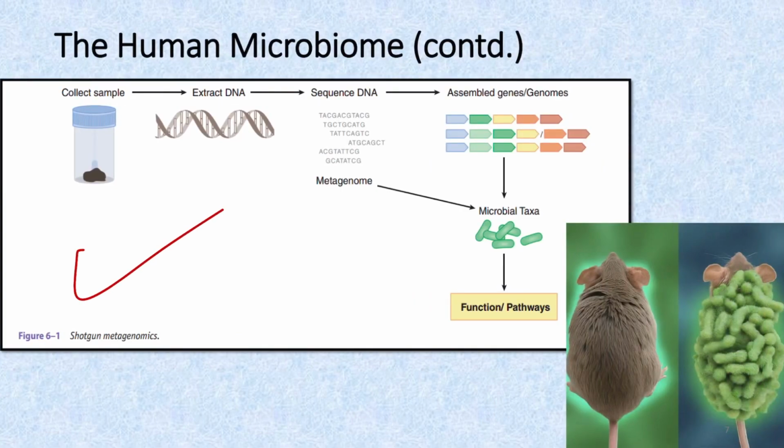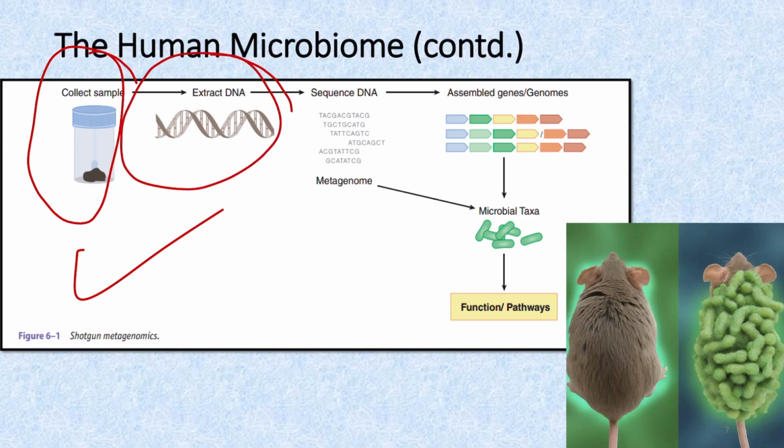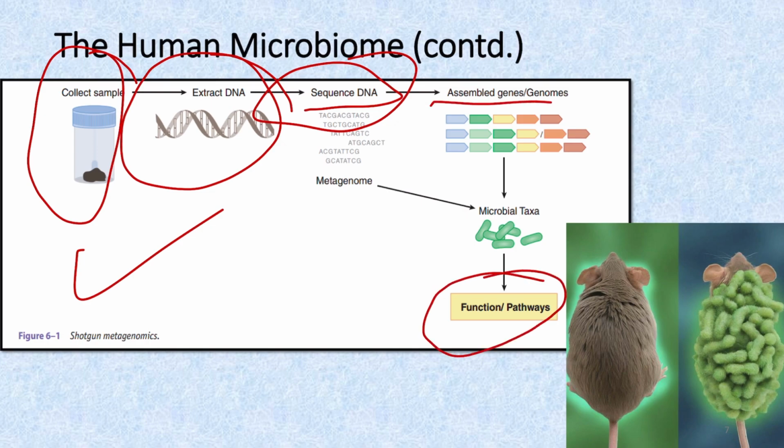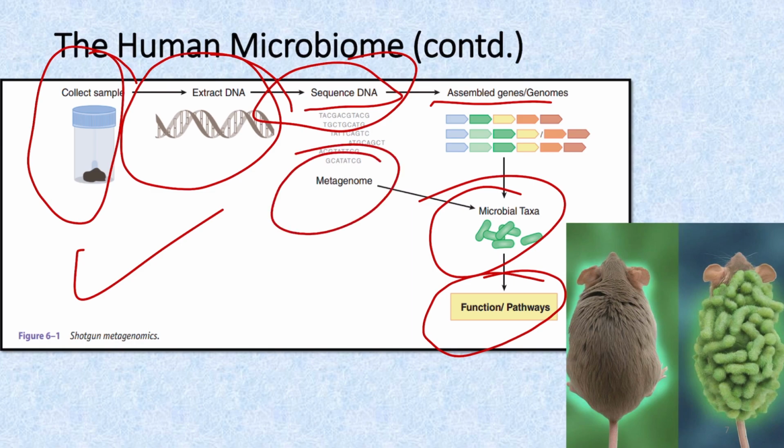As you can see here, first we collect the sample, then from that we extract the DNA, RNA, and all the genetic material, then it is sequenced and assembled, and finally we can see the different functions and pathways for which this particular gene is responsible. So this sequenced DNA is what we call the metagenome, and this is the procedure of shotgun metagenomics.